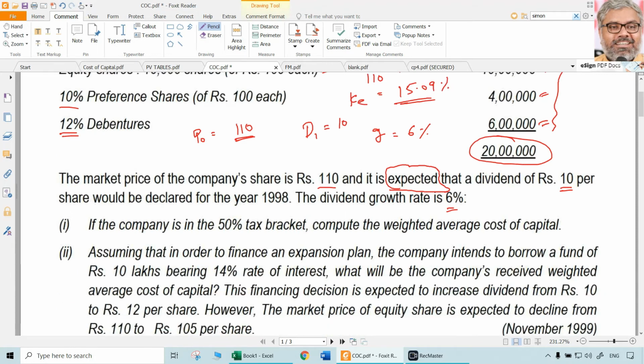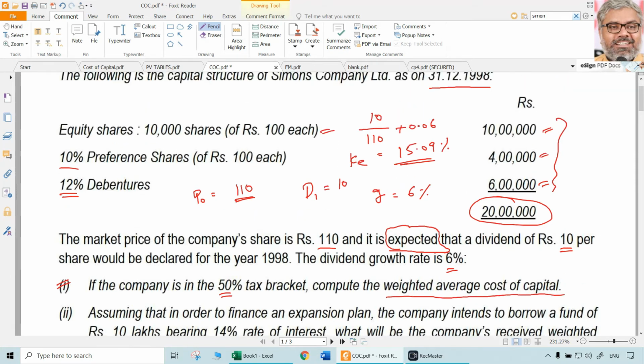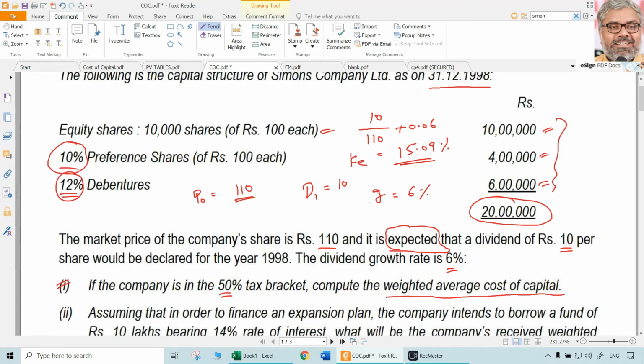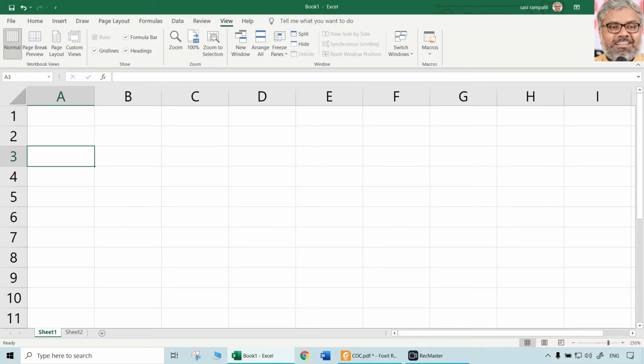And then further information is given that company is in 50% tax bracket. What is required is compute weighted average cost of capital. So simple, straightforward question. For that we need also KP and KD. KP nothing to calculate because 10% preference shares means KP will be 10%. KD, that is cost of debt, will be after tax because these debentures are 12% debentures and the tax rate is 50%. So naturally KD is going to be 6%. So we have KD, KP and KE and the capital structure also. All that we need to do is compute the weighted average cost of capital.